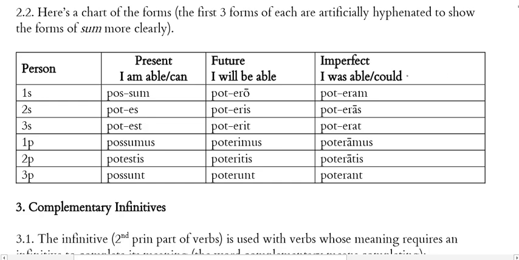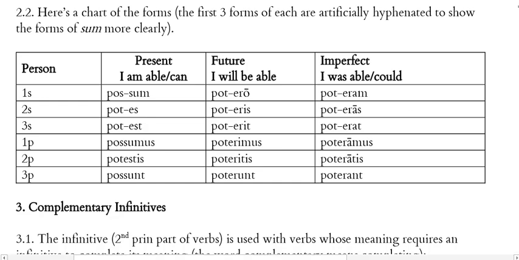Or you could translate as I could, not as in something like I could really use a drink, where it expresses desire, but rather where it expresses ability in the past. When he was young, he could eat 30 hot dogs in one sitting, something like that.